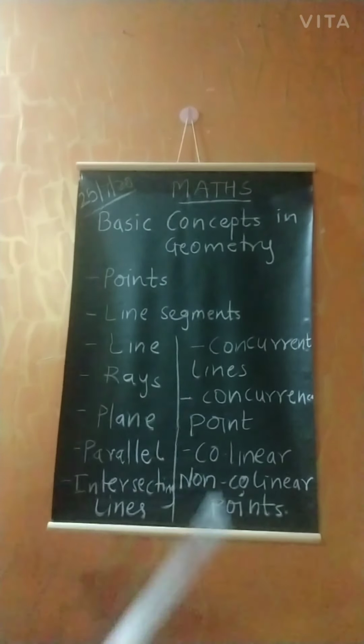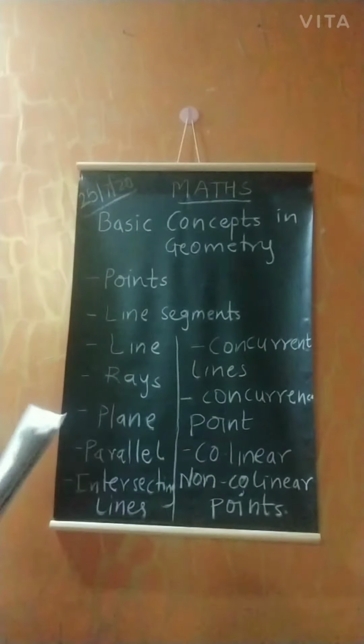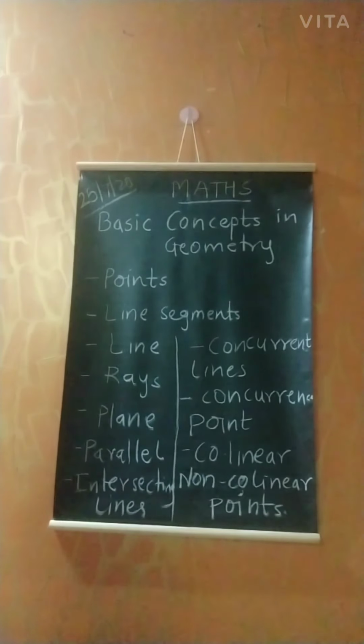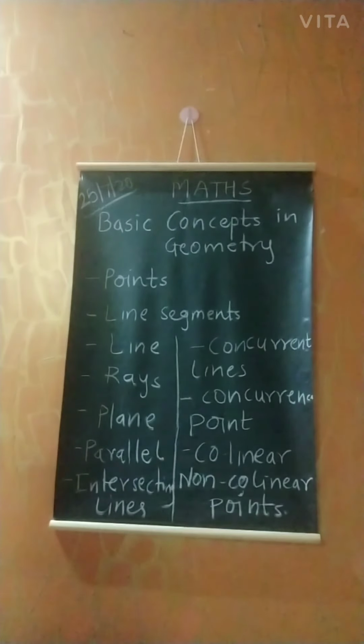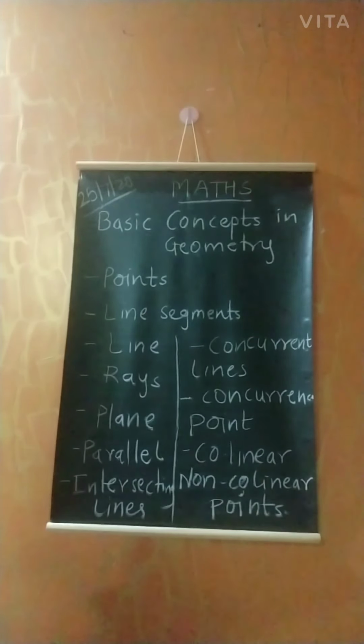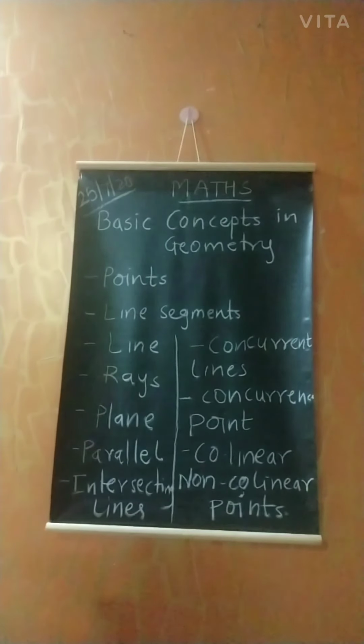Next concept is line. Line is a set of an indefinite number of points. Line does not have any specific length. Arrowheads on the line show that it can be extended unlimitedly.